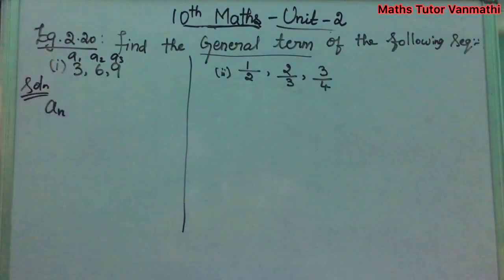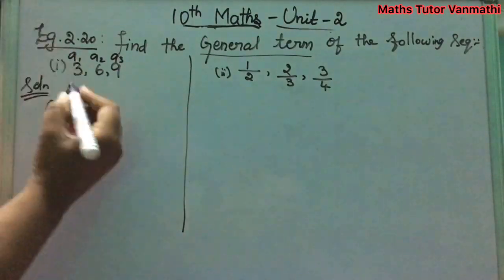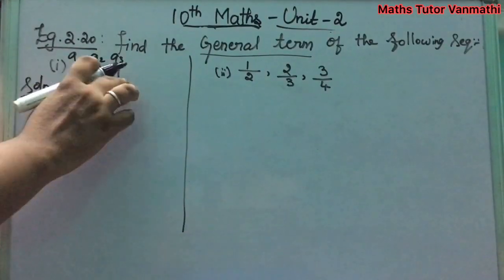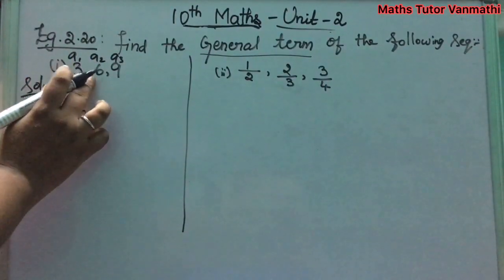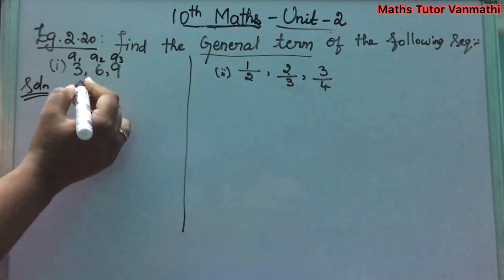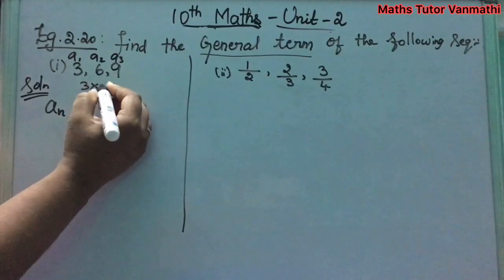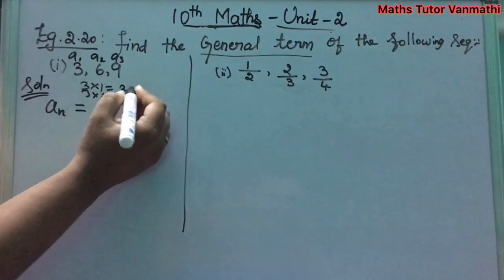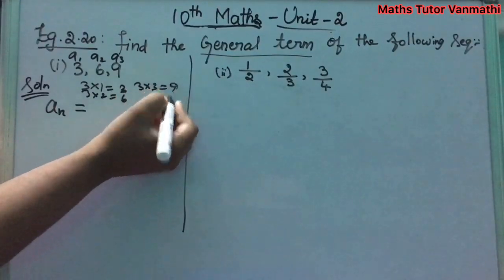While seeing the introduction part of sequences, we saw two examples regarding the general term. Just recall that. So An is equal to, from this what we can see, these are the multiples of n. 3 ones are 3 is the first term, 3 twos are 6 is the second term, 3 threes are 9 is the third term.